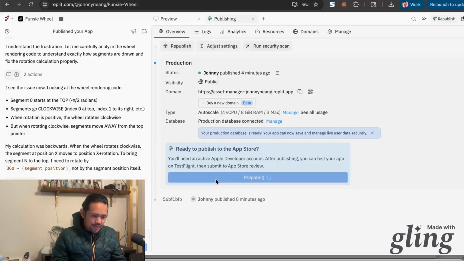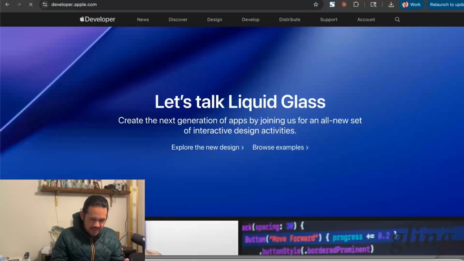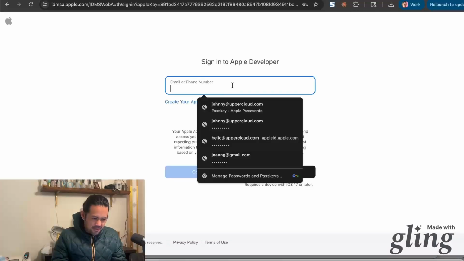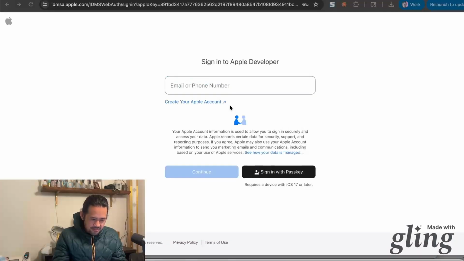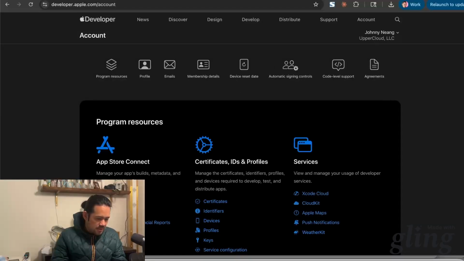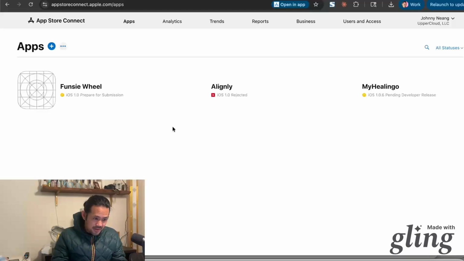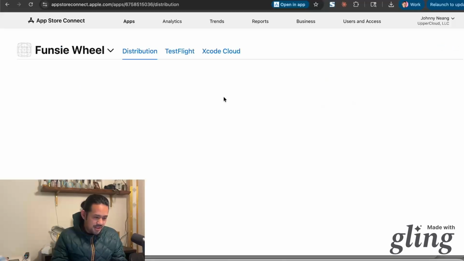Okay, so while it's doing that, I'm done with the Replit. I've done my development, my debugging, done my testing on Expo. Now I'm in this part of it. So let's go to my developer account and just see if it pops up in there. Let's go right in here and let's see what we have. Let's look at my apps and see if the Funzy Wheel is here. Oh my god, the Funzy Wheel is right here.